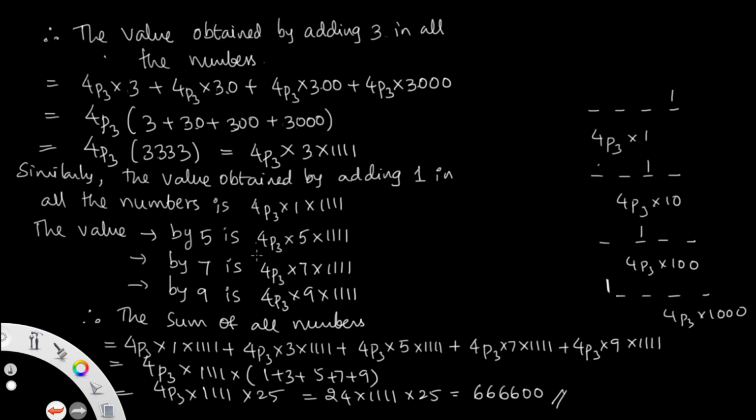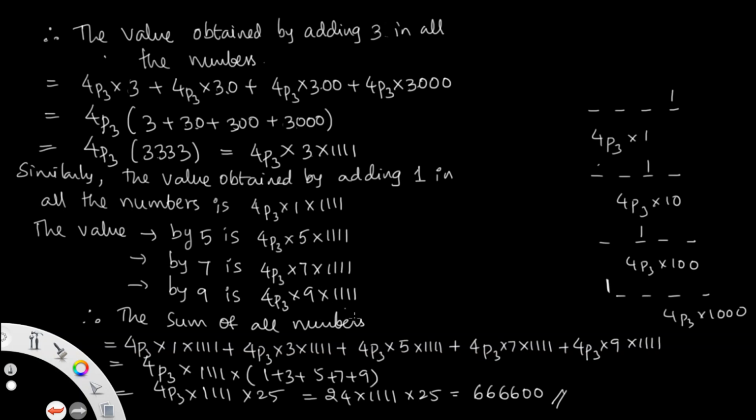Similarly, keep it as 5 here: 4P3 into 5, 4P3 into 50, 4P3 into 500, 4P3 into 5000. In all these, 5 is common, and by adding 1000, 100, 10 and 1, you get 1111. By 7 also like this. By 9 also you can.